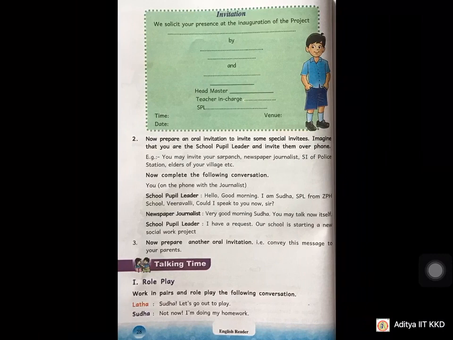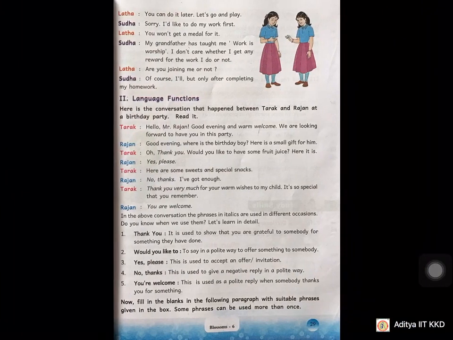See children, no need to write again. You have to fill in the blanks given in your textbook. I have read the complete invitation. Observe the blanks, what will come there. I think already you might have written. Check the mistakes. If any mistakes are there, you can correct. Or else quite good, pretty well.